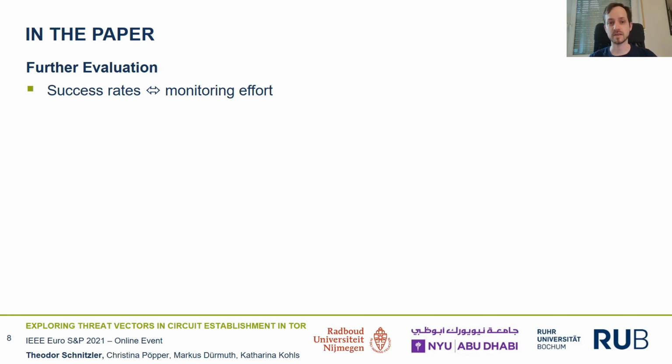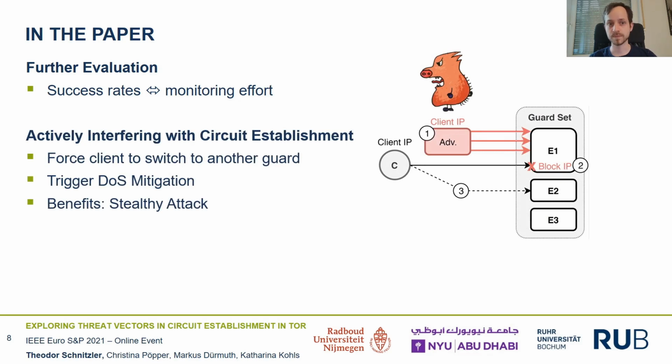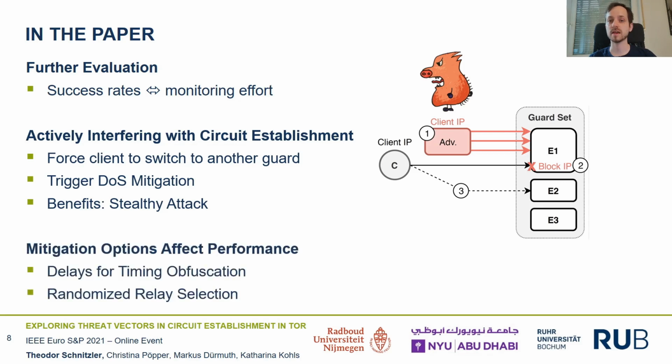We also present another experiment from a different scenario in which the adversary actively interferes with circuit establishment by triggering client-side DOS mitigation at the guard relay, forcing a client to use a new guard and to create new circuits with new exits. There's also a discussion why these issues are not easy to fix, because, for example, adding delays to circuit establishment would have a negative impact on the performance in Tor.